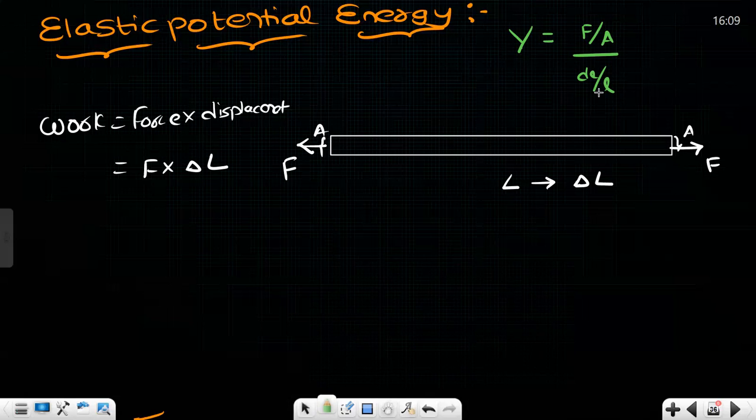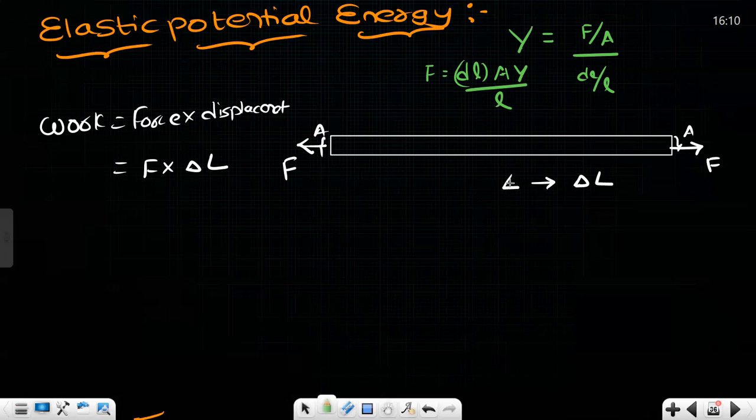Now, can you tell me how much is the force? F will be equal to dl into A into Young's modulus Y divided by L. Is it clear? Yes, sir. Any doubt in this? No, sir.